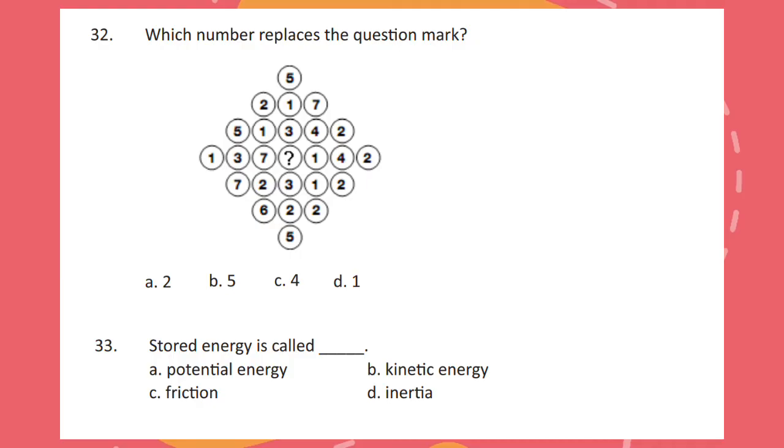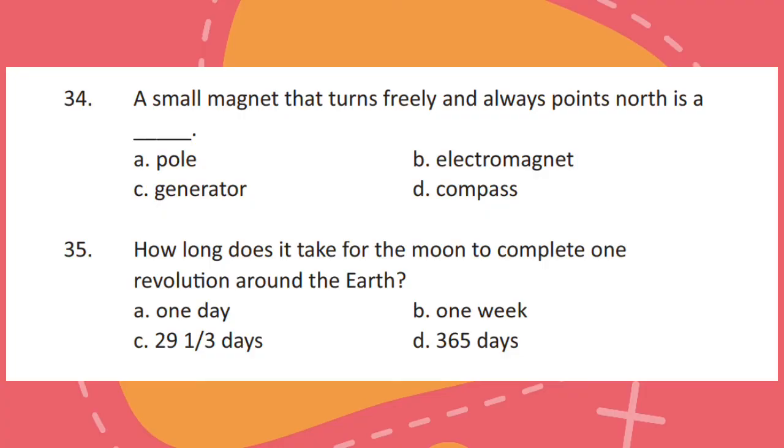Stored energy is called? Question 34. A small magnet that turns freely and always points north is a dash. Question 35. How long does it take for the moon to complete one revolution around the earth?